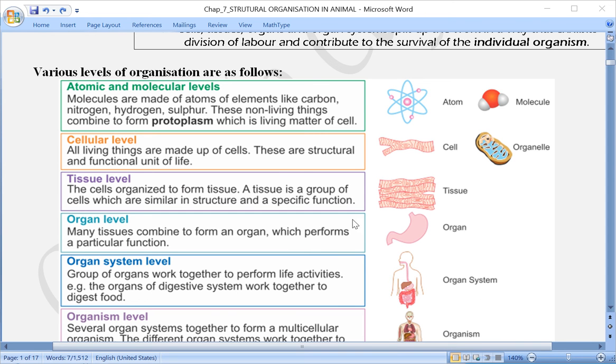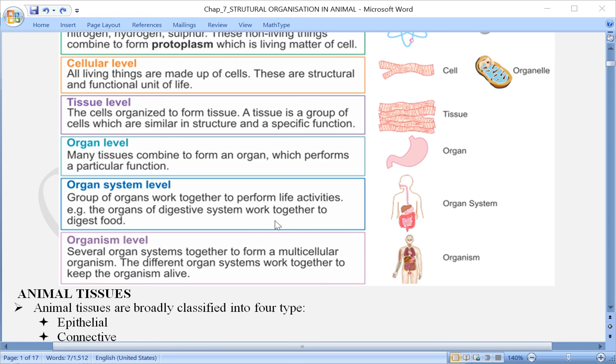Now when more than one organ system is present in a particular organism, let us say the human being, we have so many systems like nervous system, circulatory system, excretory system, skeletal system, muscular system, reproductive system. All these systems carry out different functions, and as a result, a multicellular organism like the human body is made up.